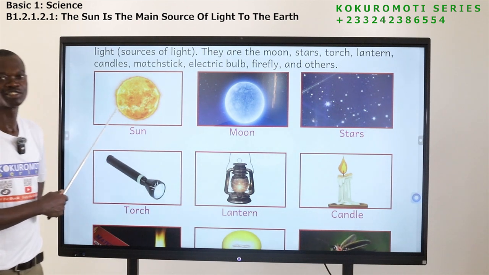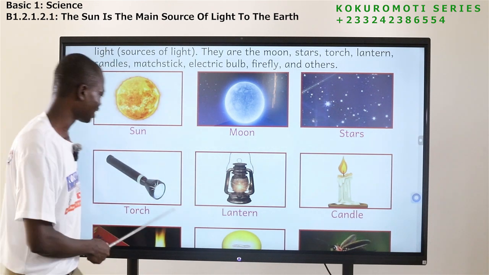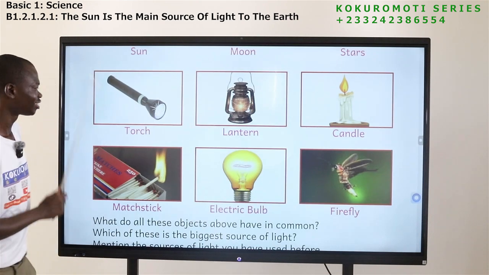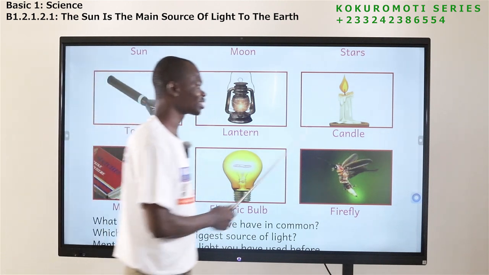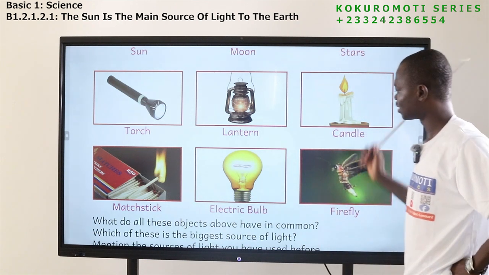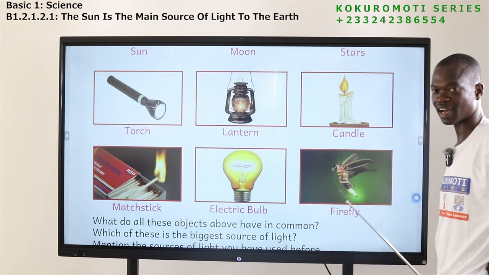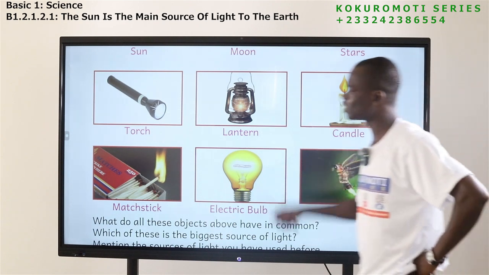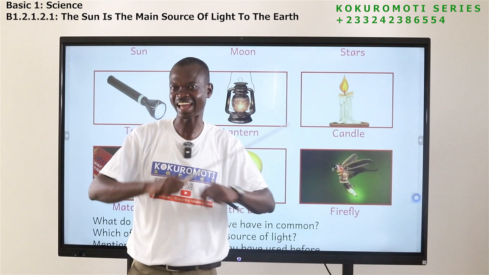Yes, as for the sun, you use it. The moon too, you use it. The star, you use it. I don't know of this. Do you use torchlight? Do you use lantern? Do you use candle? Or have you used any of these before? The matches, then this one too, the electric bulb, and then the firefly. Which of them? Or apart from this, is there another source of light that you know and you've been using that I am not aware of?